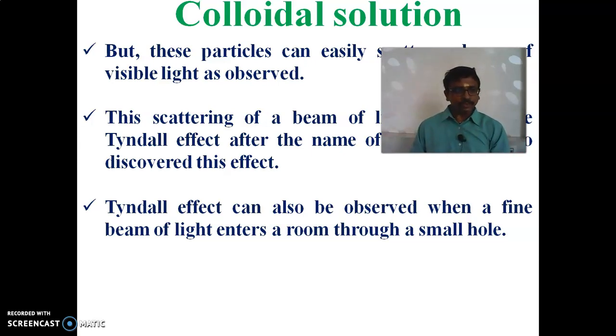That is known as the Tyndall effect, and it happens through scattering.